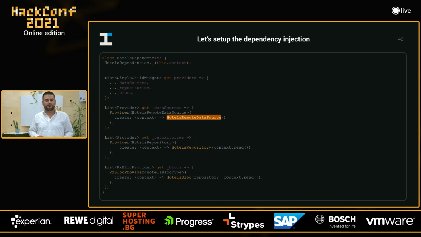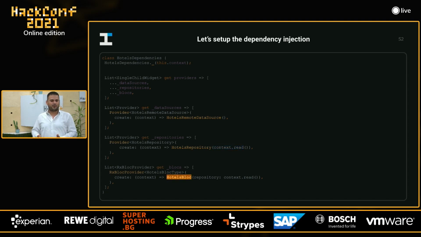Okay, so what we do, we register hotels remote data source, then we register hotels repository, and then we need to inject the data source into the repository. And how we do it? We just call context.read. And because Dart is a static type language, that package can determine the type of your dependency and can do automatic lookup in order to find and to provide that instance to you, which is amazing.